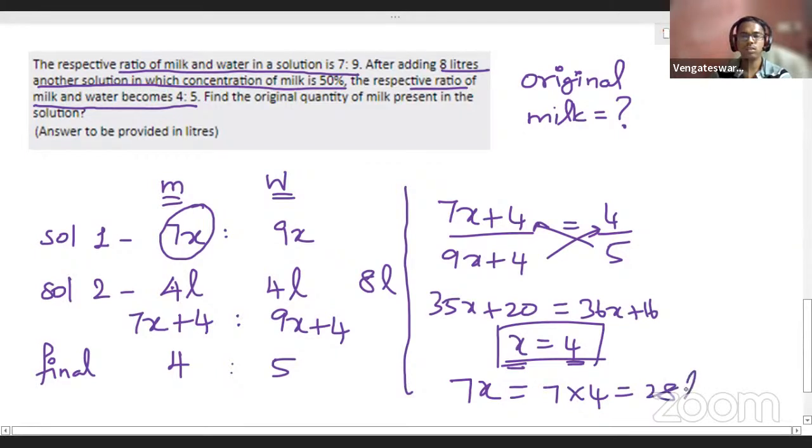That's it. 28 liters. Understand? Is that clear? Okay, students. 28 liters is the answer. Finished.